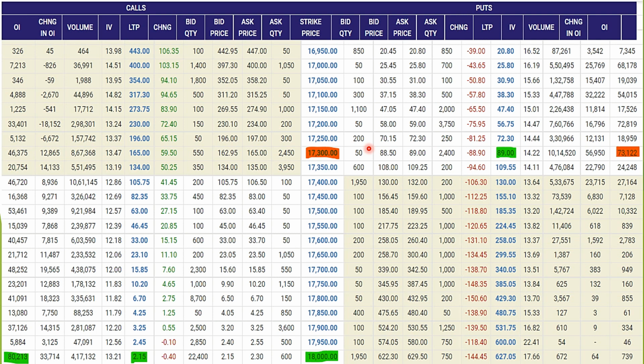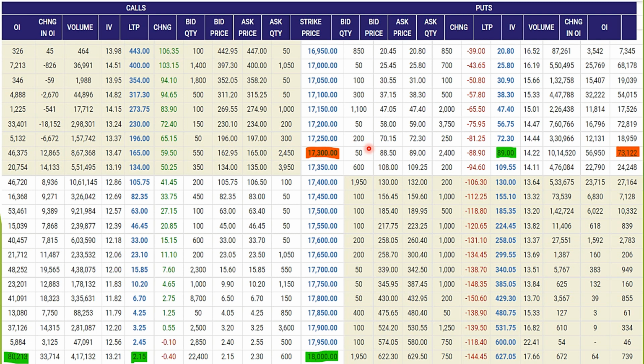Next highest open interest is at the 17,200 put, and next highest volume is also at the 17,200 put. Change in open interest is 12,131 contracts. Means people had written 17,200 initially, because of that it has high open interest, but today open interest has increased more at 17,300. People have shorted more actively at 17,300 puts, and the 17,300 put has surpassed the 17,200 put in terms of open interest and change in open interest.